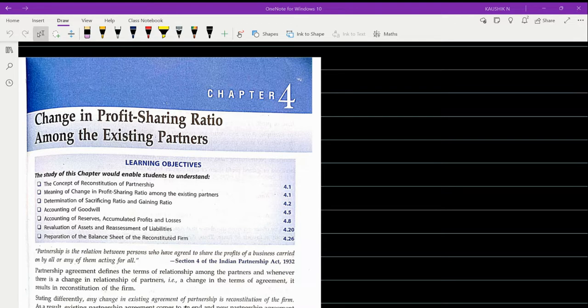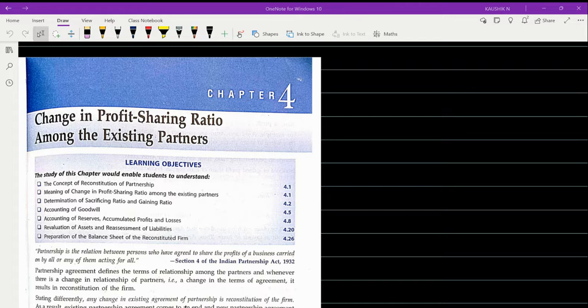Students, today we are going to start with a new chapter. The chapter name is Change in the Profit Sharing Ratio among the Existing Partners. In this topic, what we are going to see mainly is that initially partners will start the business in order to earn profits.